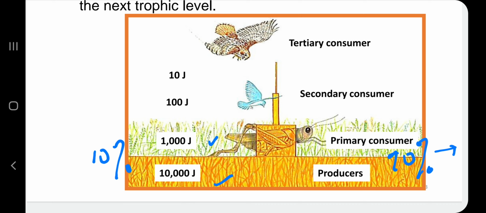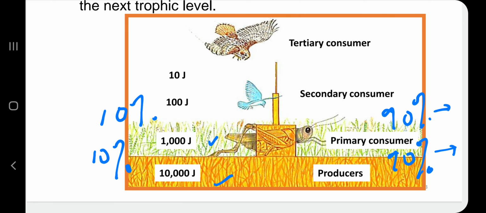And then from primary consumer going to secondary consumer, energy becomes lesser, which the small bird only gets 100 joule from total 1,000 joule. So once again in theory actually dia dapat 10%.